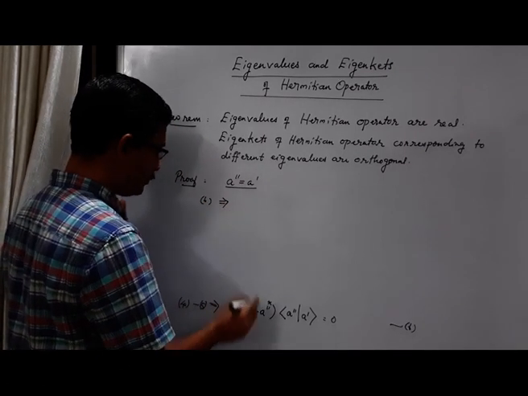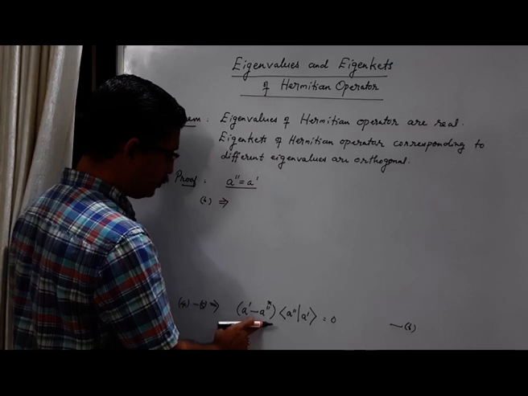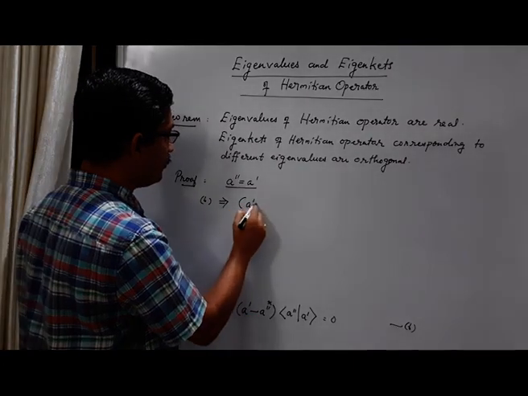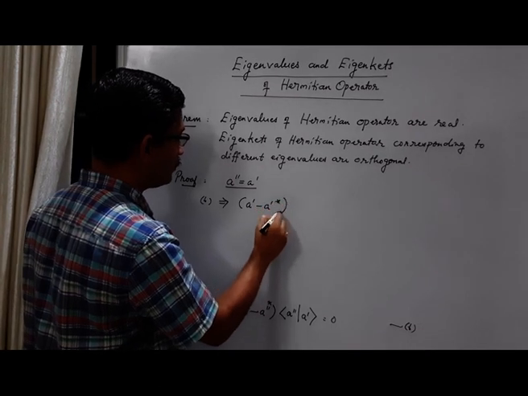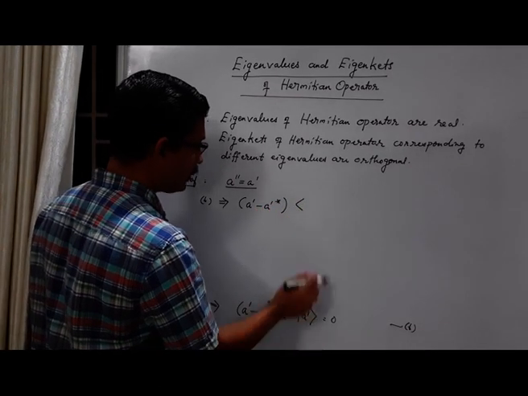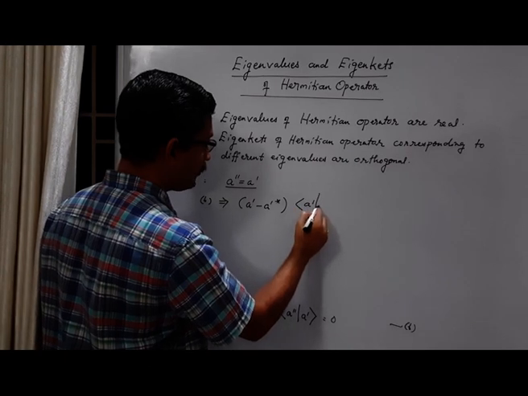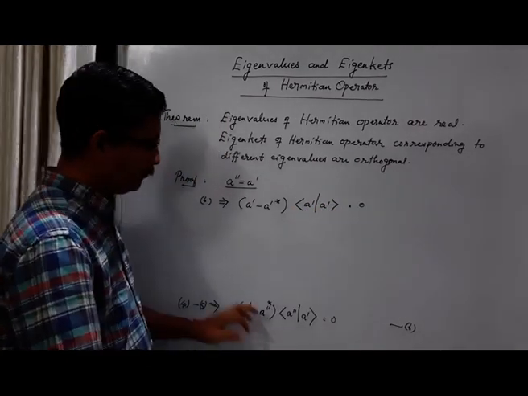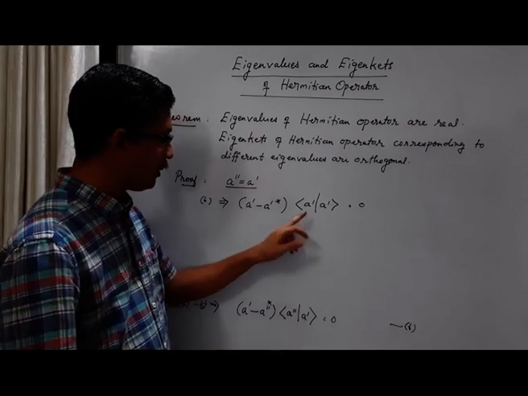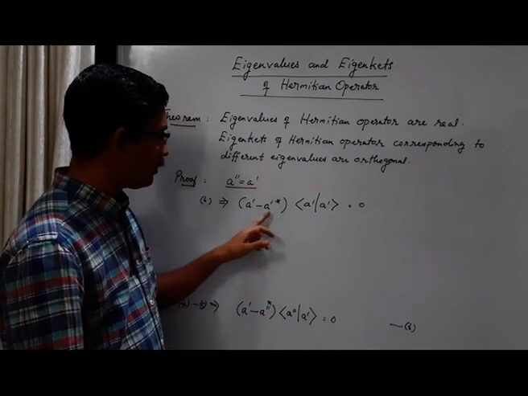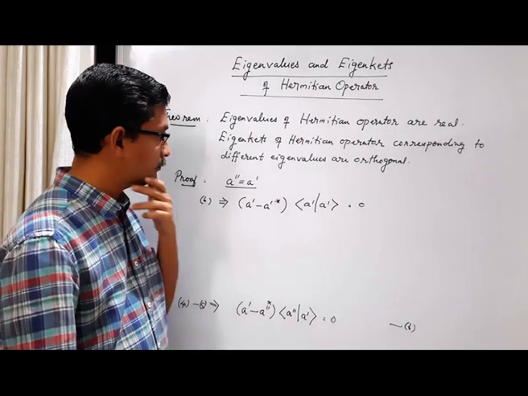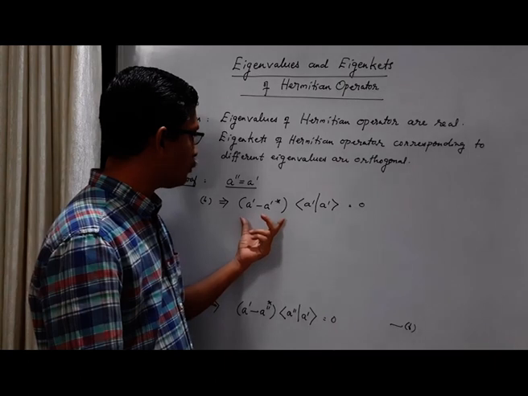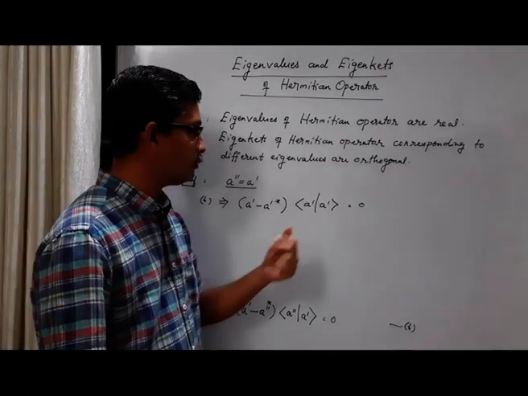Equation 6 becomes, so here instead of A double prime I am putting A prime. So we have A prime minus A prime star, and this inner product becomes bra A prime ket A prime, equal to 0. Instead of A double prime I am putting A prime. Now we have a product equal to 0. This part into this part is equal to 0.